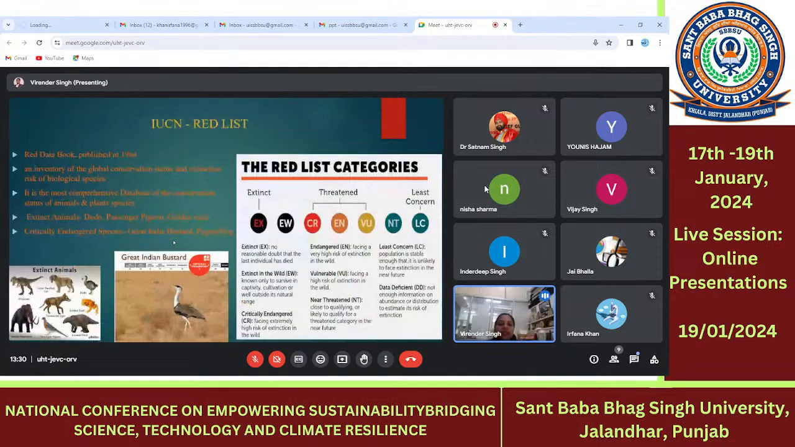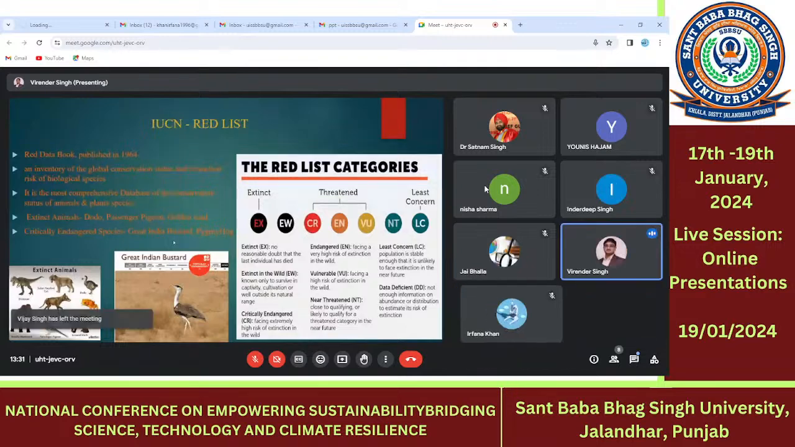After that, IUCN, that is the International Union for Conservation of Nature and Natural Resources, created the Red List. The Red List, also known as the Red Data Book, was published in 1964, and it is an inventory on a global scale to conserve the species of both plants and animals, and it is the most comprehensive database for the conservation of the animals and plant species all over the globe.